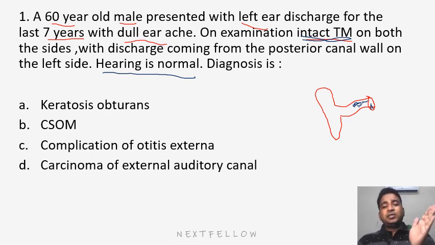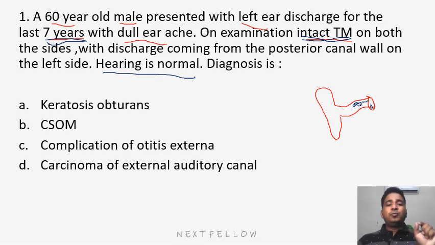That means the disease is not going inside the middle ear, and since it's a chronic disease of the last 7 years, it is a very slowly progressive disease. So what should be the diagnosis? Let's look at the options. Keratosis obturans. What do we mean by keratosis obturans?